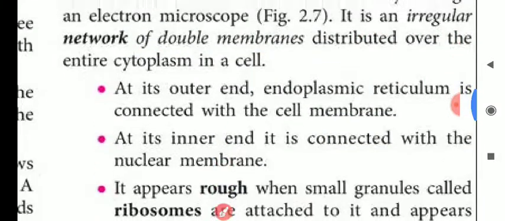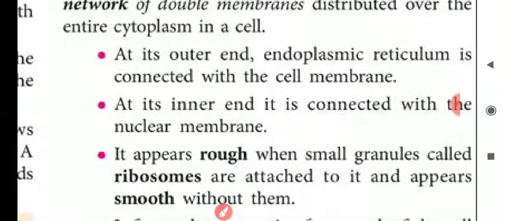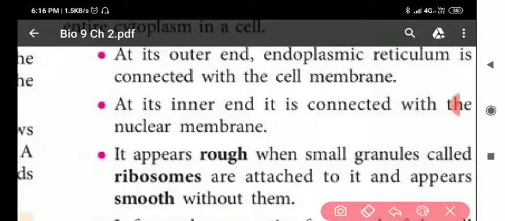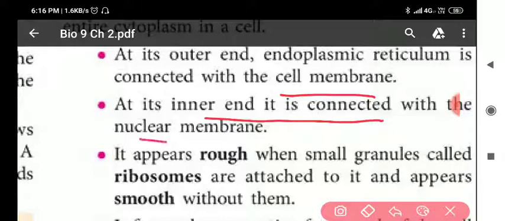One end of the endoplasmic reticulum is connected to the cell membrane, and the other end is connected to the nuclear membrane.